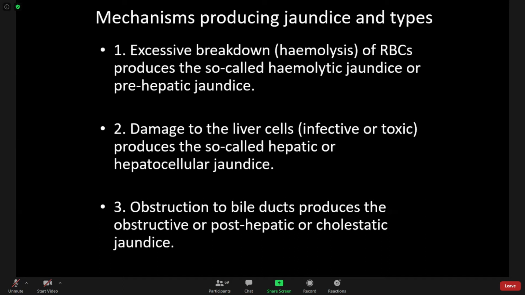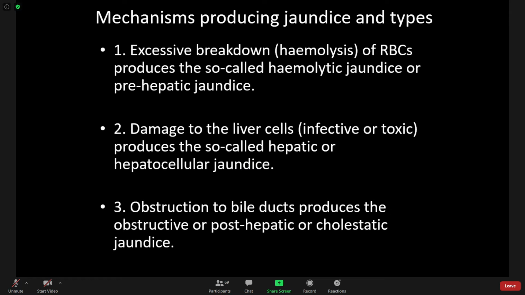Again, just revising. In hemolytic jaundice, in the blood there is unconjugated bilirubin. Whereas in hepatocellular jaundice, in the blood there are both conjugated as well as unconjugated bilirubin.